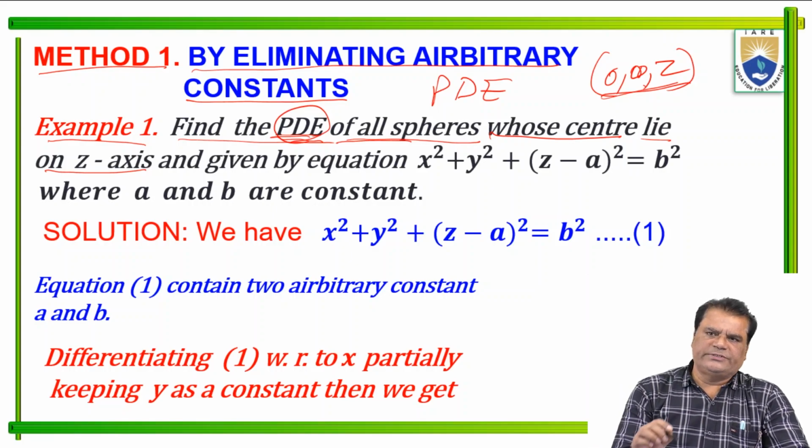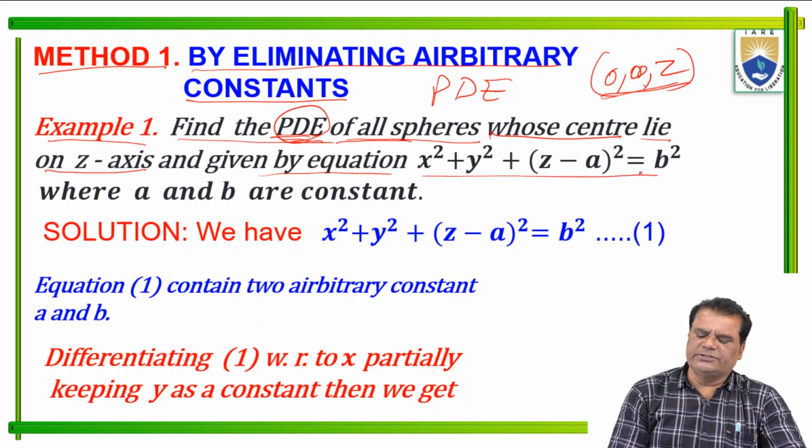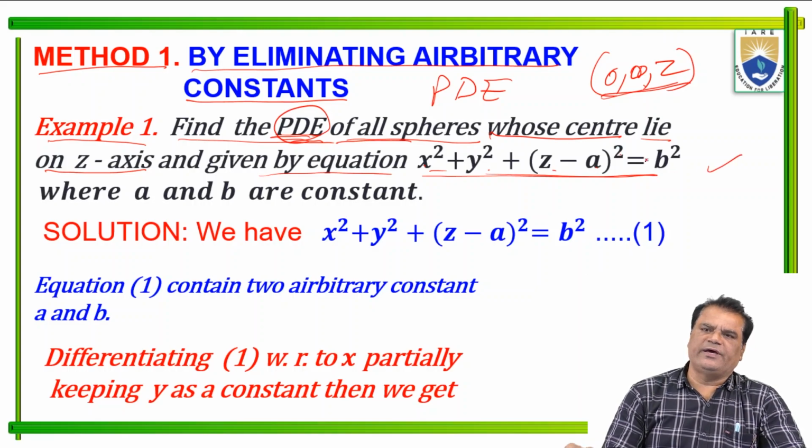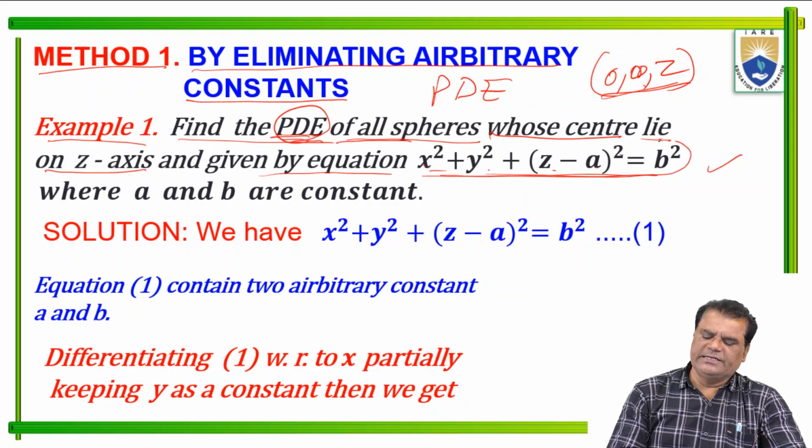So the center lies on the z-axis, and the given equation is x squared plus y squared plus (z minus a) whole squared equals b squared.